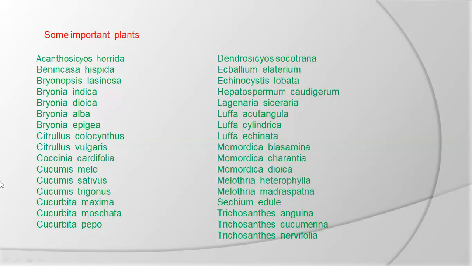These are different important, well-known, popular Cucurbitaceae members.